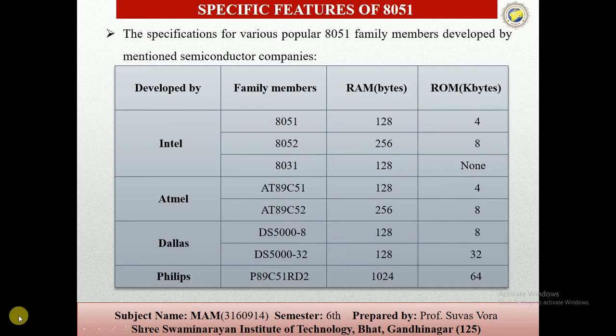So the specifications for the various popular 8051 family members are as you can see: Intel has three family members, 8051, 52 and 31. Then Atmel has two, 89C51 and 52. Then Dallas has the DS5000 and DS5003, and Philips has one family member.